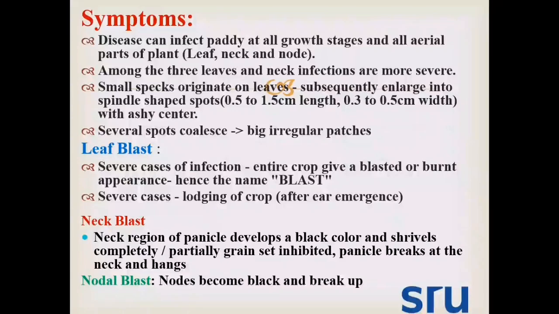Let's come to symptoms. The disease can infect paddy at all growth stages and all aerial parts of the plant, including leaf region, neck region, and node region. Among the three, leaf and neck infections are more serious. The first symptom is formation of spindle-shaped spots. Small specks originate on the leaves and enlarge into a spindle shape, about 0.5 to 1.5 centimeter in length and 0.3 to 0.5 centimeter in width, with an ashy gray center. These spindle-shaped spots coalesce together to give irregular patches. Finally, the plant looks blighted in appearance.